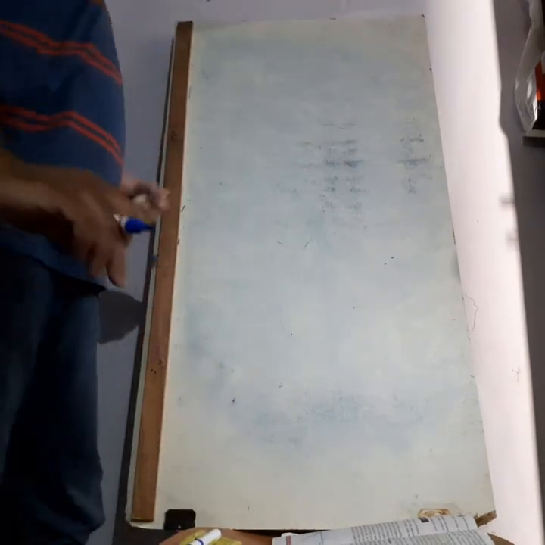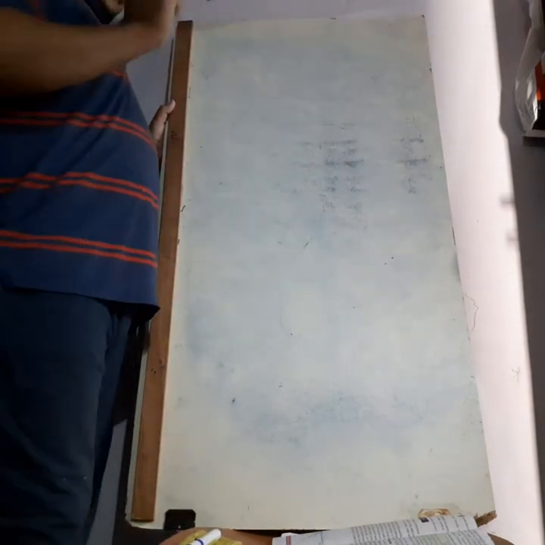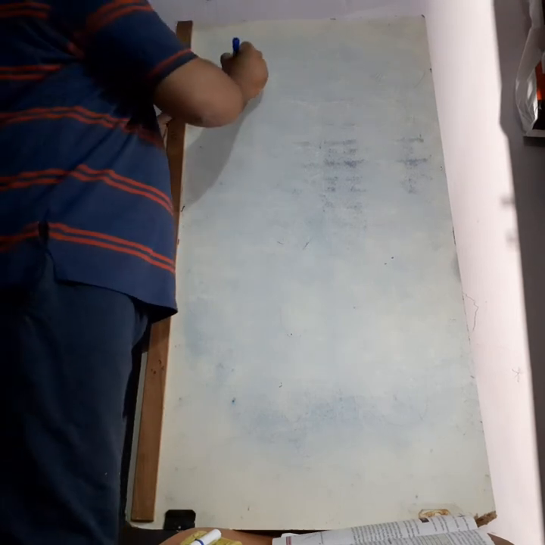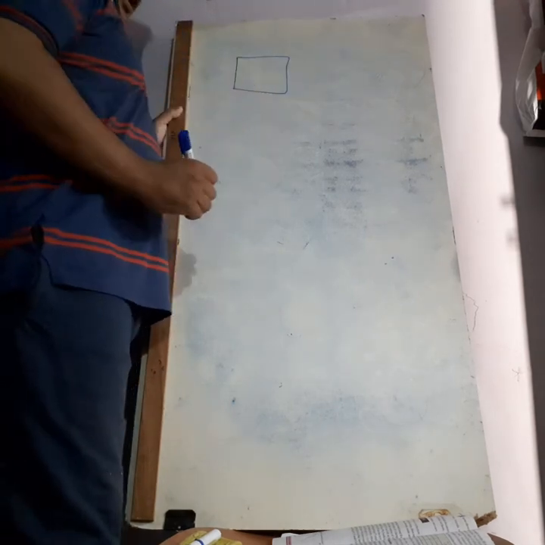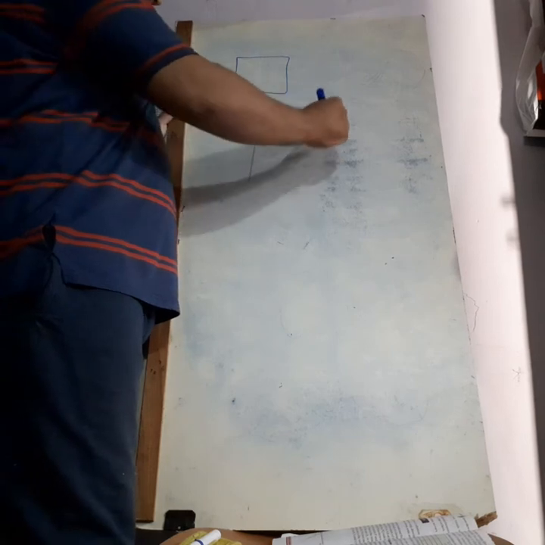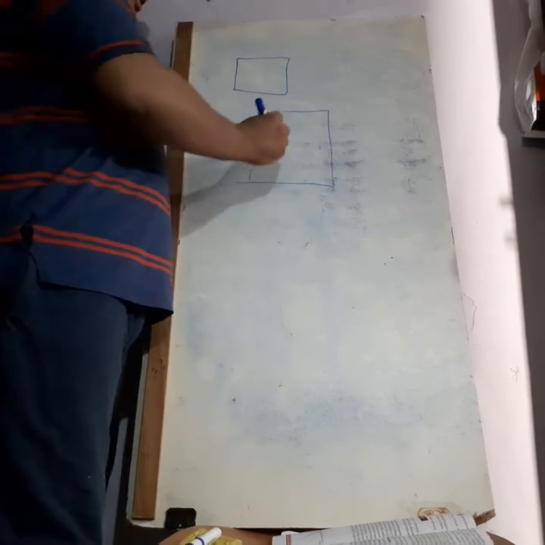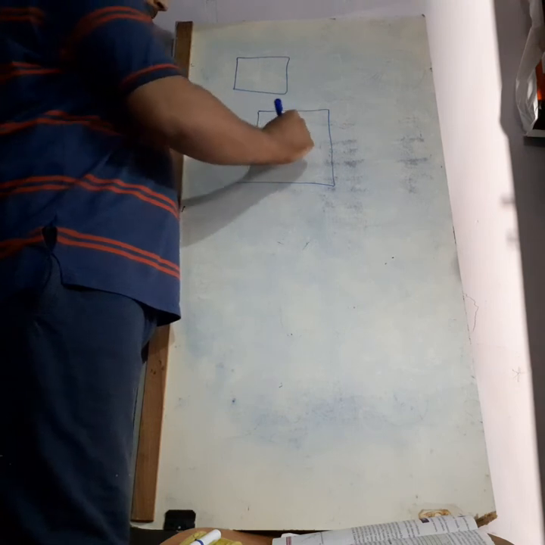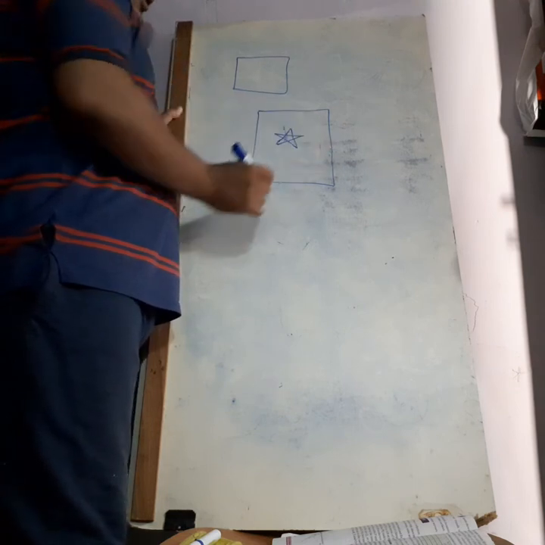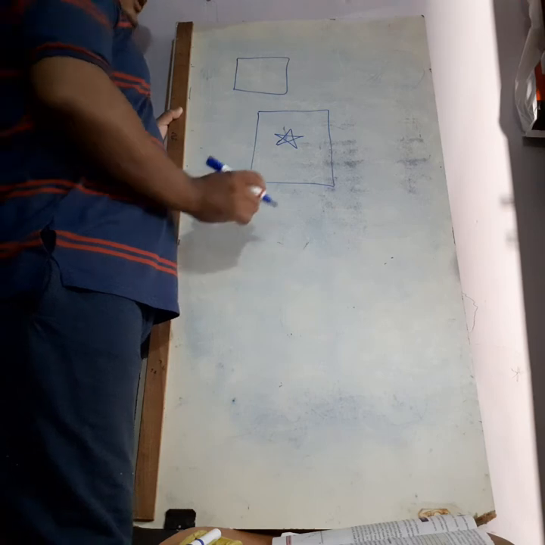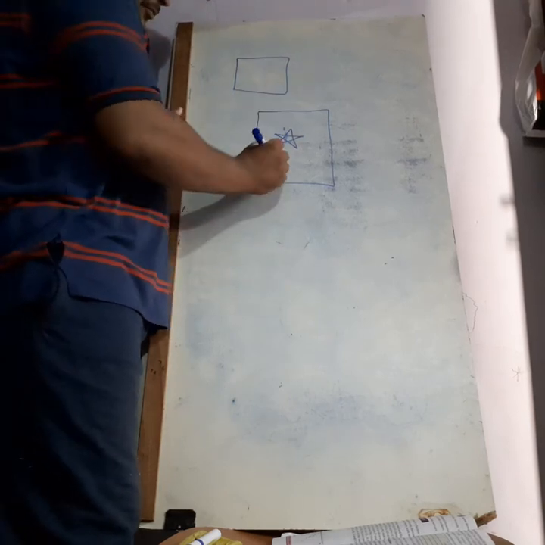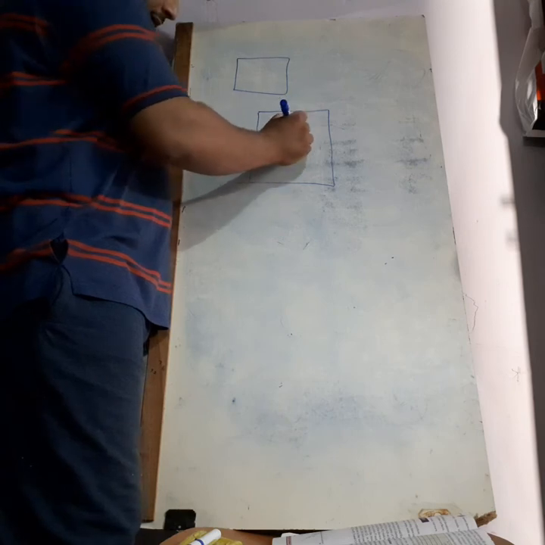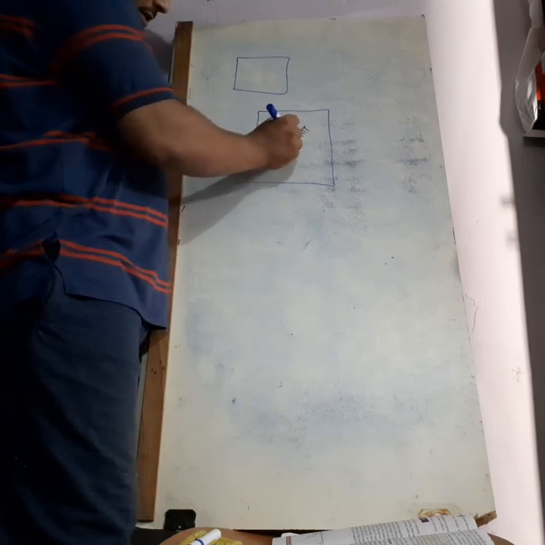Next, coming to check your understanding of reflection. This is a small activity you can do at home. Take a small plane mirror and a sheet of paper, and draw any design. For example, I am drawing a star over here. After drawing the star, I am taking a plane mirror and placing it something like this over here.